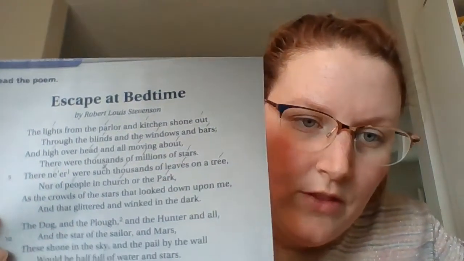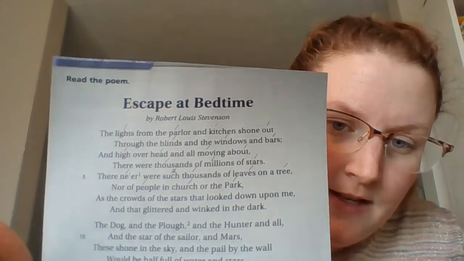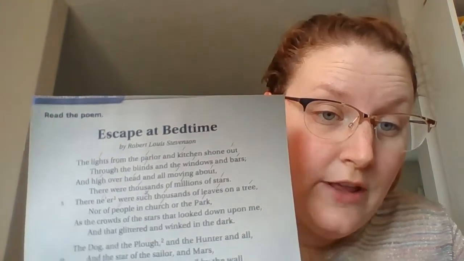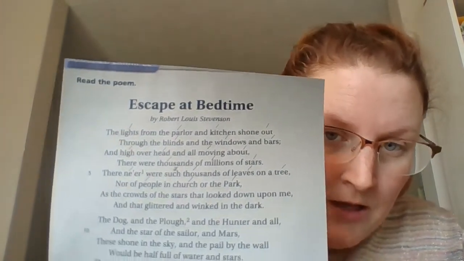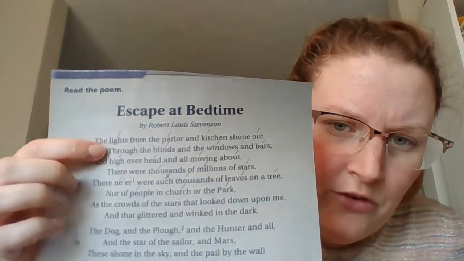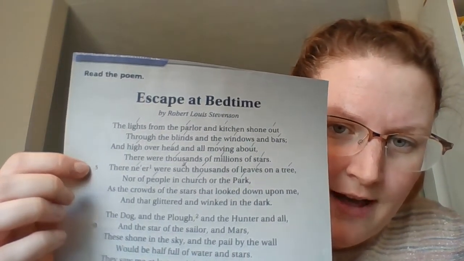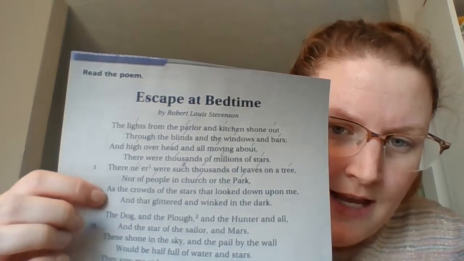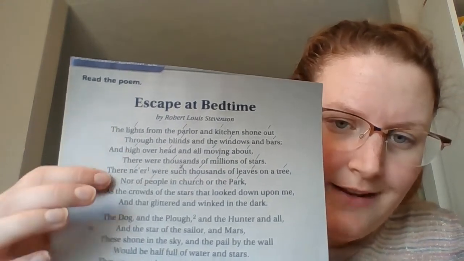C. Each stanza has 8 lines. So we learned this at school, that stanzas are like paragraphs for a poem. So if we take a look, you can number the lines in your stanza. Well, you should do that because it's a good way to follow the poem. So we've got 1, 2, 3, 4, 5, 6, 7, 8. This is one stanza, 8 lines.